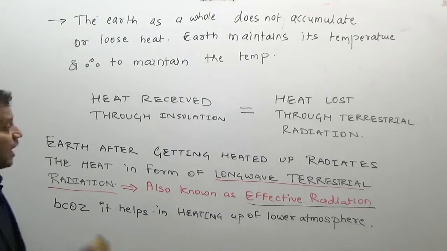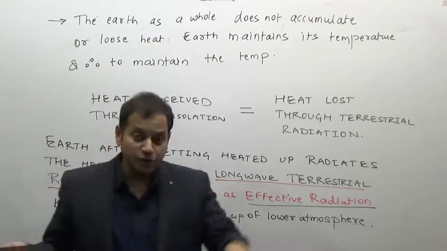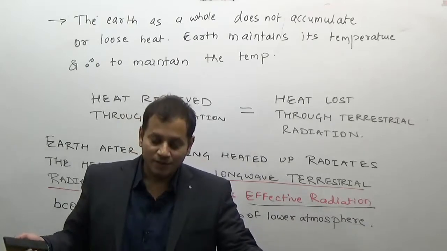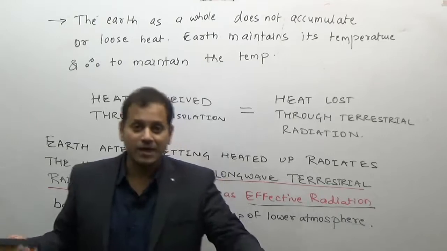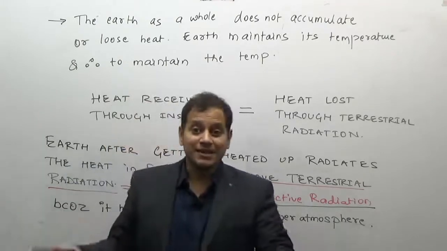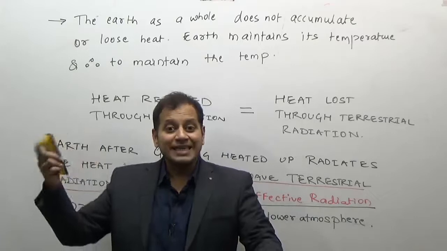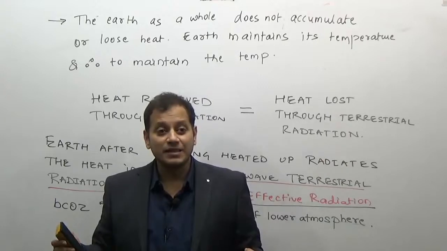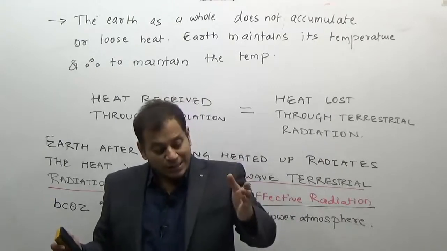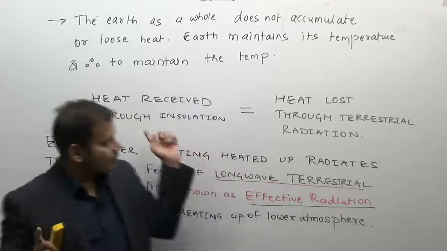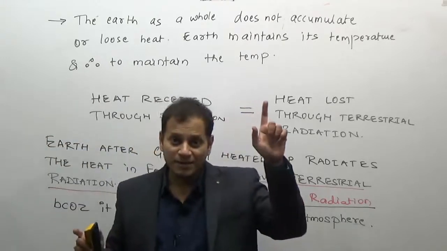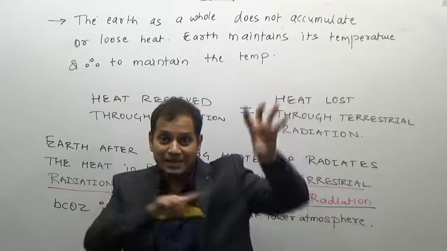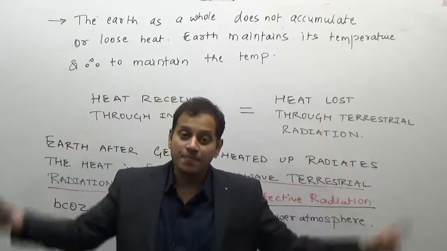Now coming to, you remember 65 units or 65% was used for heating up of the Earth's atmosphere. Out of that 65%, 51% was directly received by the Earth. Now the Earth, to maintain the heat balance, should lose the 51%, and also the Earth's atmosphere as a whole should lose the 65%, while the Earth's surface should lose the 51%. How does it lose?